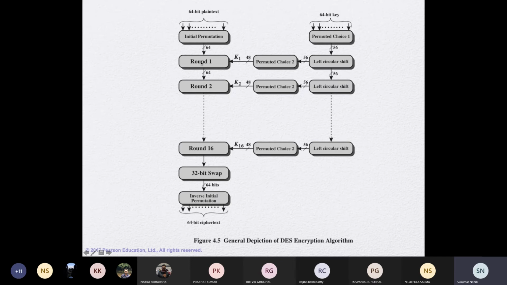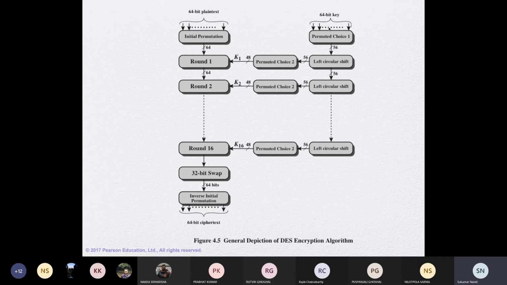Then it is divided into two parts, and there are round 1, round 2, round 3. Lastly, it swaps, because swapping is a requirement, and the inverse of the initial permutation is used at the end. The key generation is written as a 64-bit key, but actually it is a 56-bit key, with 8 parity bit positions.